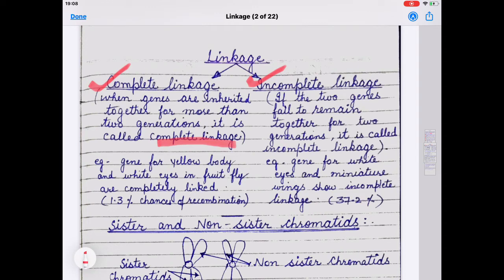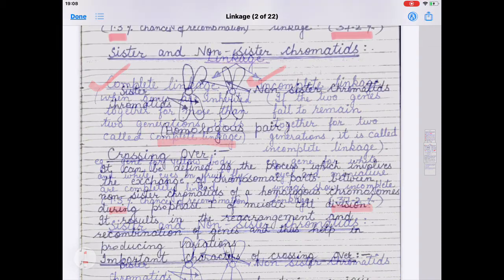An example of complete linkage is the genes for yellow body and white eye in the fruit fly, Drosophila melanogaster, which are completely linked, that is, very tightly linked. So their chances of recombination are very low, only 1.3%. An example of incomplete linkage: the genes for white eye and miniature wings show incomplete linkage. Here the chances of recombination are more, that is, 37.2%.